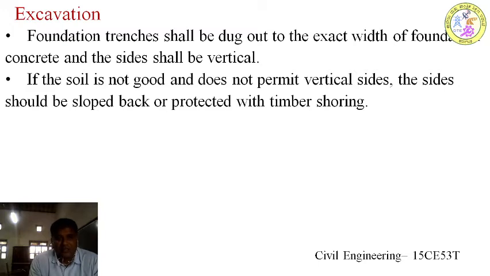If some people are working in the pit, it will fall on their heads, and there will be a major accident. So in those cases, you have to provide shoring, means you have to provide timber shoring to the sides, or you should not provide vertical sides, you should slope back the sides.